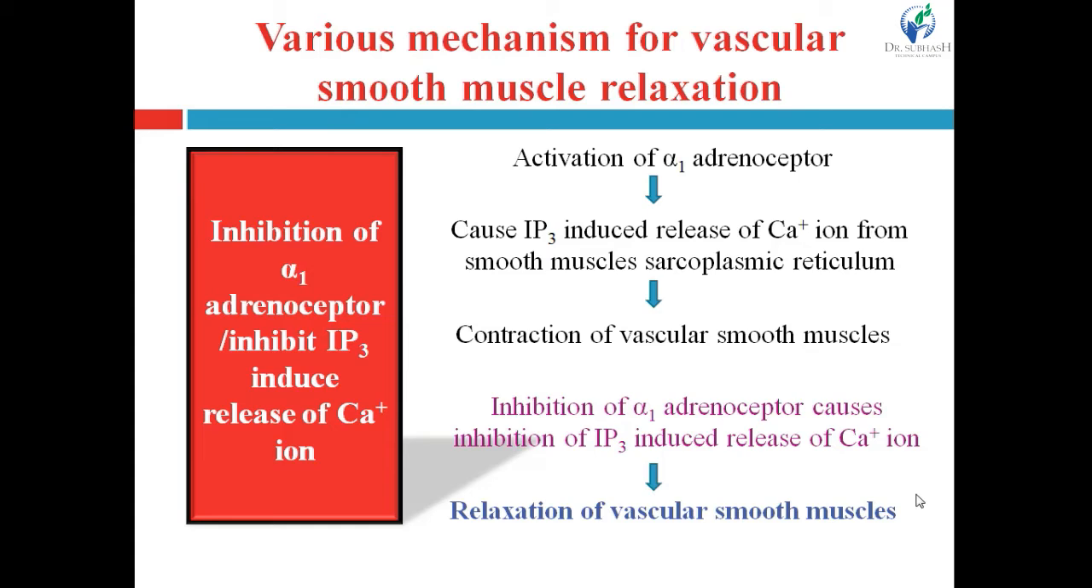Keep in mind that an increased concentration of calcium ion inside the cell leads to contraction. So normally, activation of the adrenoreceptor causes IP3 induced release of calcium ion from the sarcoplasmic reticulum. That's why the intracellular concentration of calcium ion will increase, and that will lead to contraction. Vasodilators block this pathway and cause the relaxation of vascular smooth muscles and cause vasodilatation.